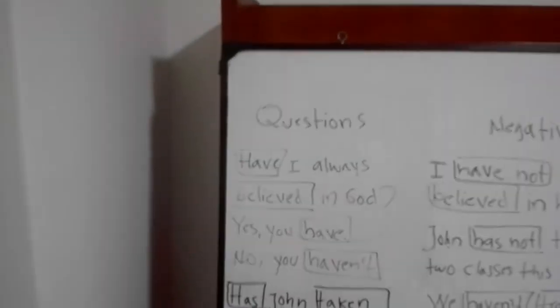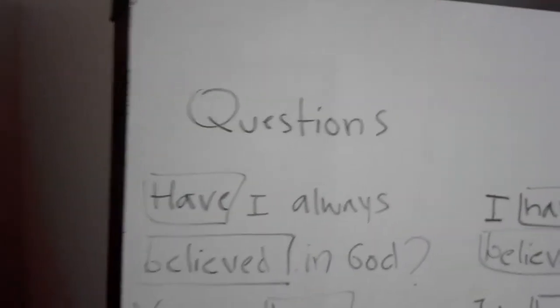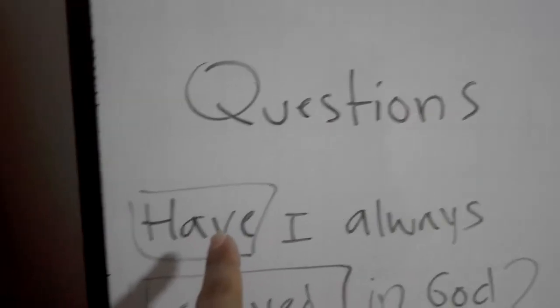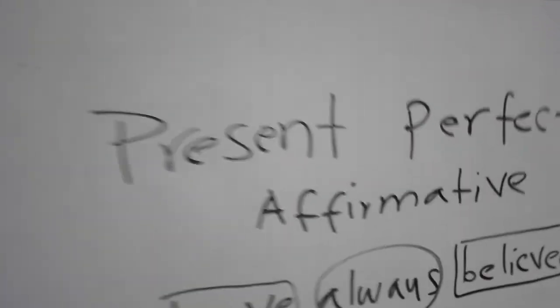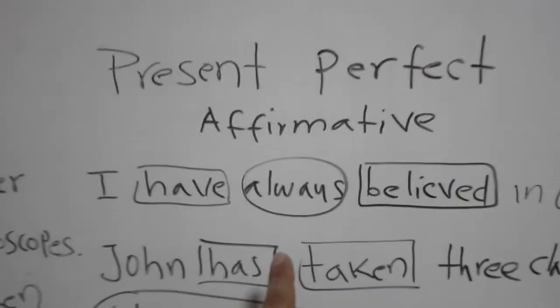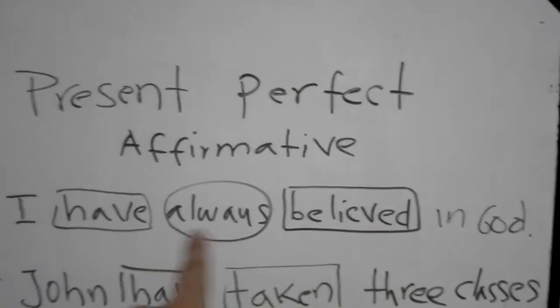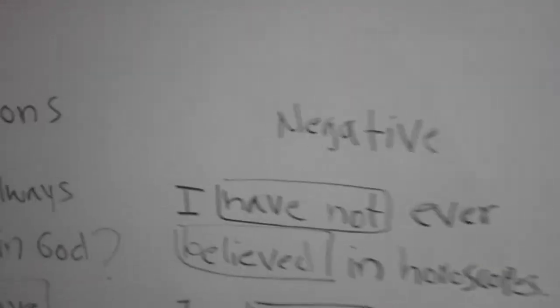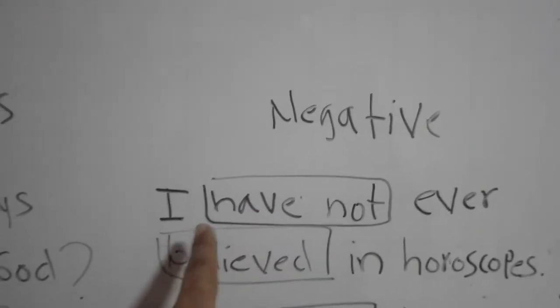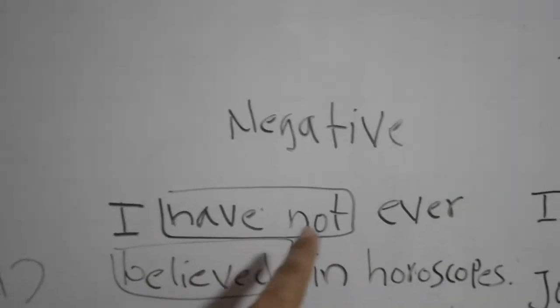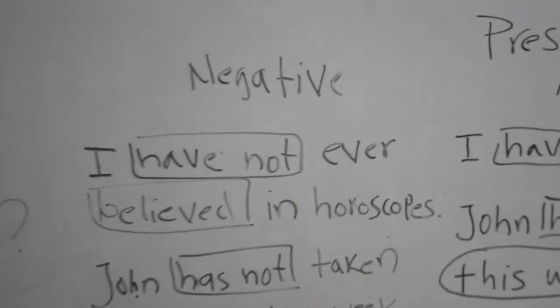Now, let's go on to the questions. To ask questions, we also use the auxiliary. Remember, we use the auxiliary when we make affirmative sentences like this one, okay? I have always believed in God, okay? Affirmative. When we make negative, we also use the auxiliary, but this time we deny the auxiliary. I say, I have not, right? I have not ever believed in horoscopes.